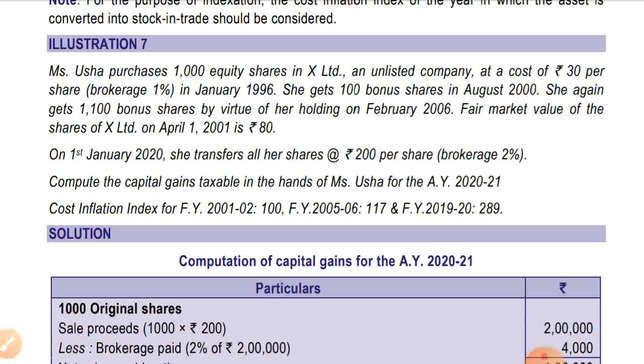But for any bonus shares received on or after financial year 2001-02, the fair market value will not be taken and the cost of acquisition will be nil.